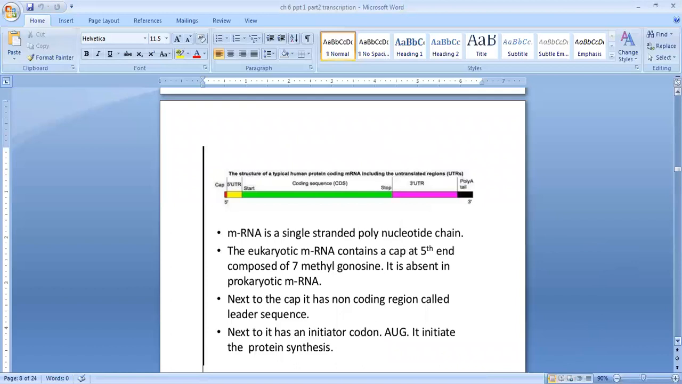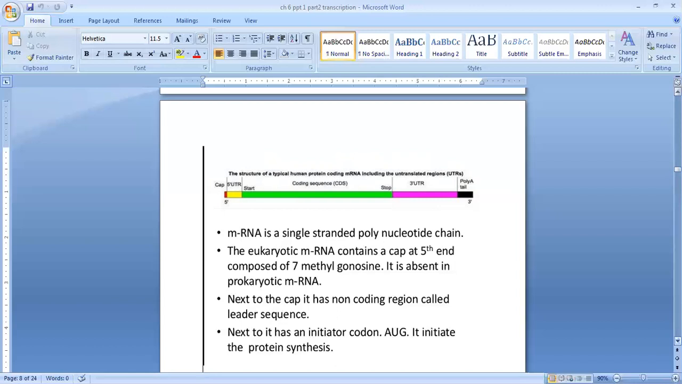Here, look at this diagram. mRNA is a single-stranded polynucleotide chain. So DNA is double-stranded, while RNA is single-stranded. The eukaryotic mRNA contains a cap at the 5' end. You can see in the figure, the cap at the 5' end, composed of 7-methyl guanosine. It is absent in prokaryotic mRNA. So this is present in eukaryotic mRNA, but it is absent in prokaryotic mRNA. Next to the cap, it has a non-coding region called the leader sequence. You can see here, the yellow color portion next to the cap. It is a non-coding region called the leader sequence.